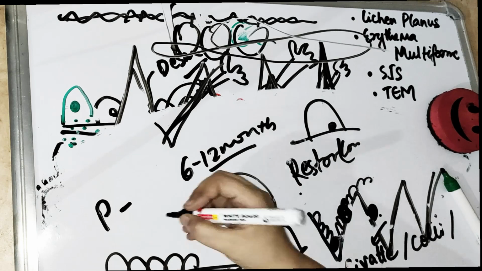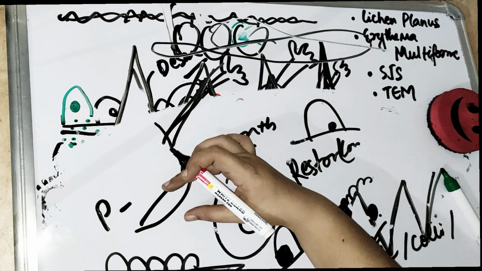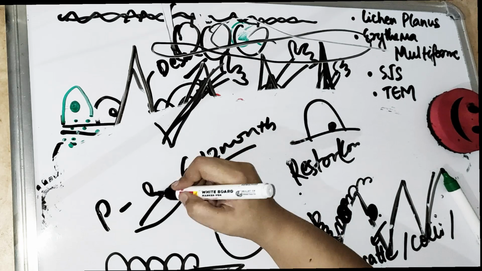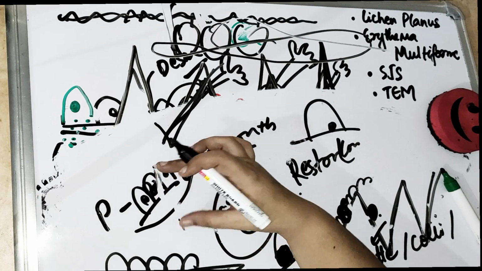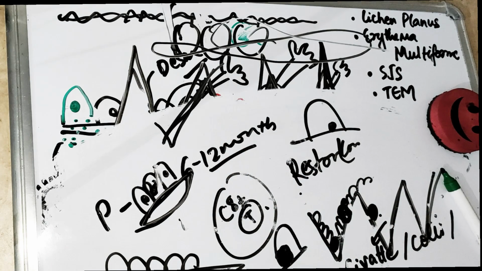Cleft is basically a space. Suppose here was the epithelial layer, here was the connective tissue. Once they get separated, there is a cleft which is formed. The treatment, the first line of defense, is corticosteroids.